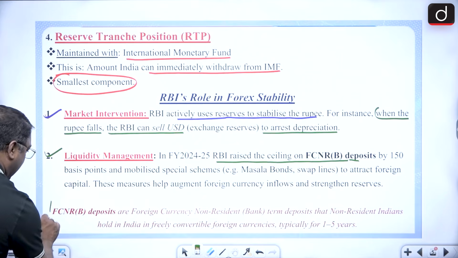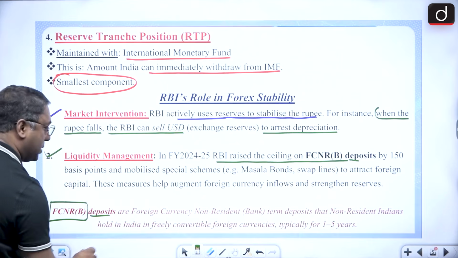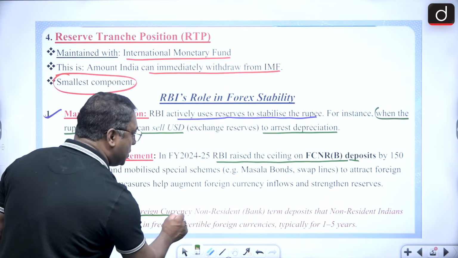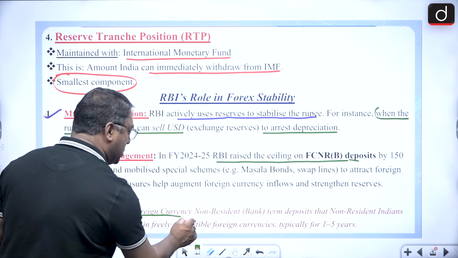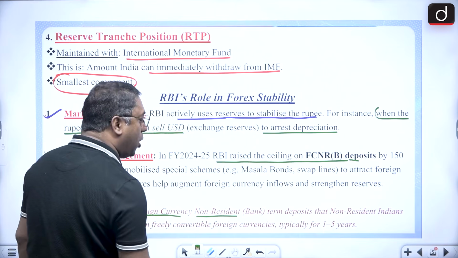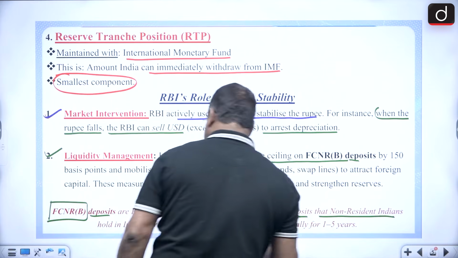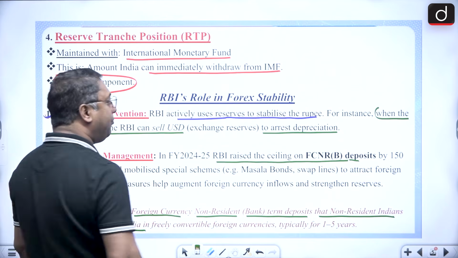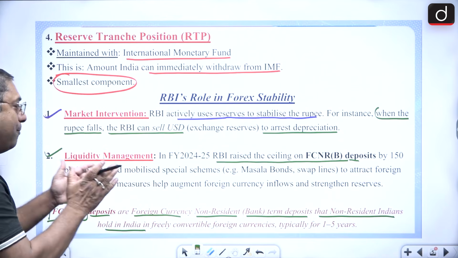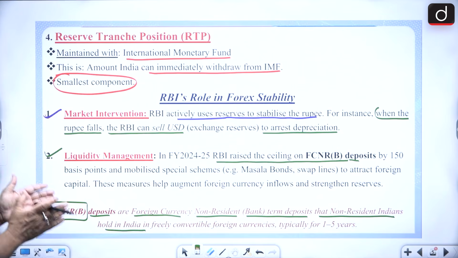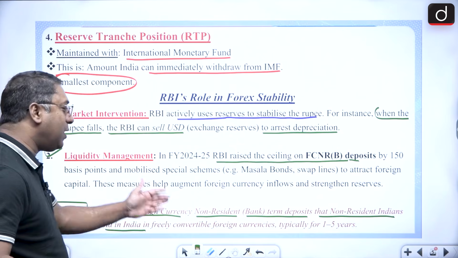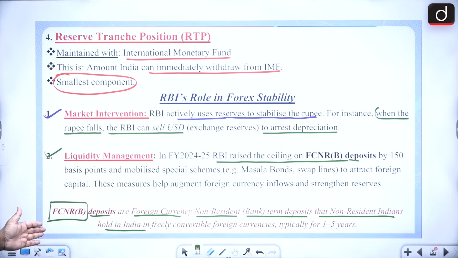Now, this particular FCNRB deposits, they are the foreign currency. FC stands for foreign currency. NR stands for non-resident bank term deposit that non-resident Indians hold in India. Got it? There are bank accounts, there are deposits which the non-residents hold in India.